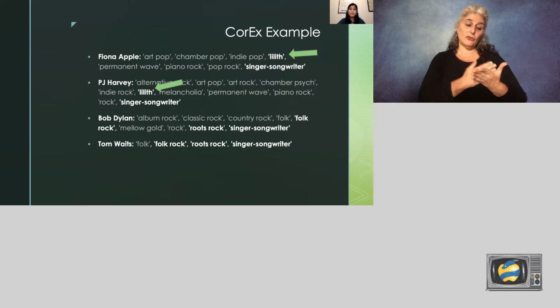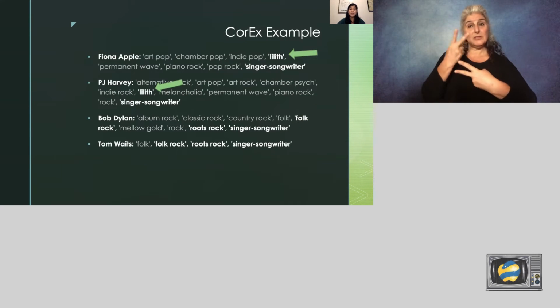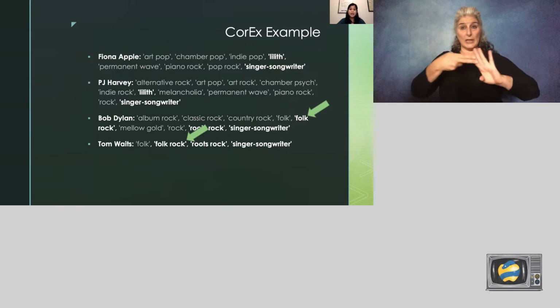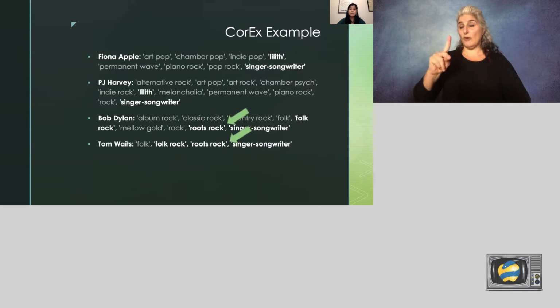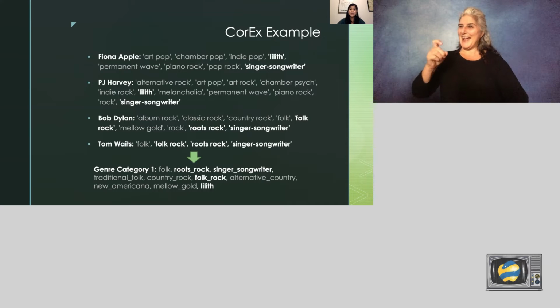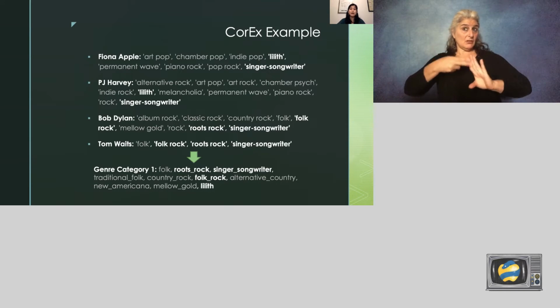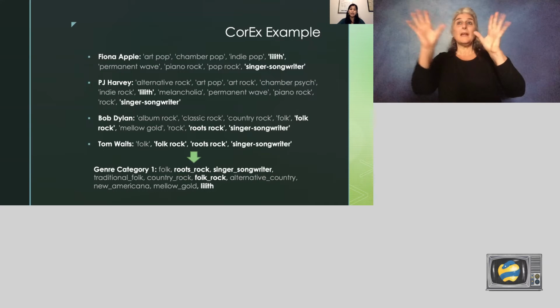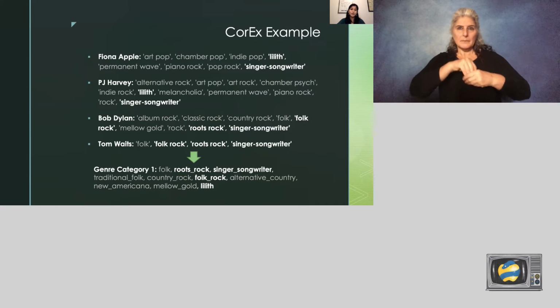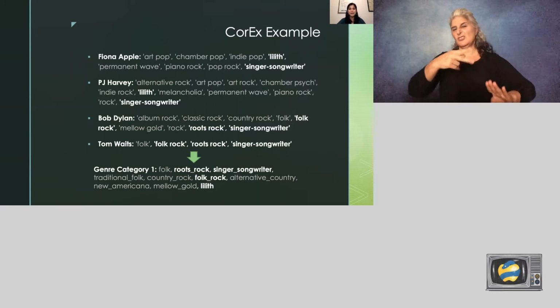Lilith appears for both Fiona Apple and PJ Harvey, and you see folk rock and roots rock for Bob Dylan and Tom Waits. COREX identifies all of these similarities, and since these genres tend to appear together for each artist, it can put them all together into one overarching genre category 1, for lack of a better name.